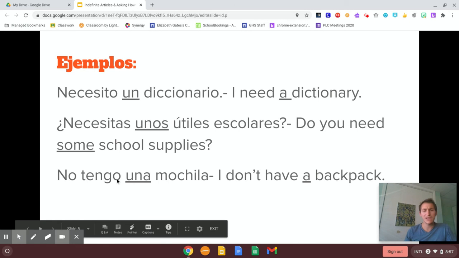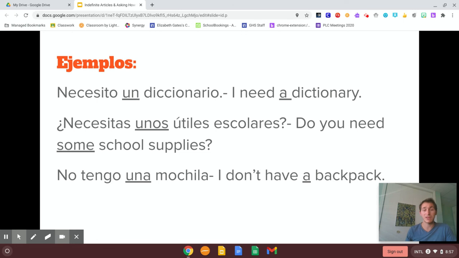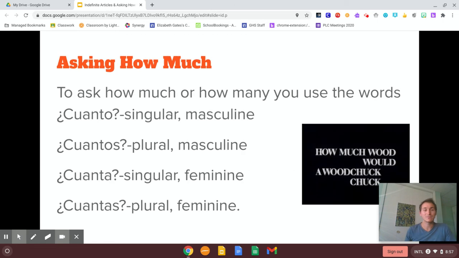All right, and then the last one. No tengo una mochila. I don't have a backpack. Now, if you wanted to say I don't have some backpacks, I mean, that doesn't really make very much sense. But if you wanted to make it plural, you would say no tengo unas mochilas. I don't have some backpacks. Again, that doesn't make sense. That's not often what we'd say, unless you're a person who really needs a lot of backpacks.